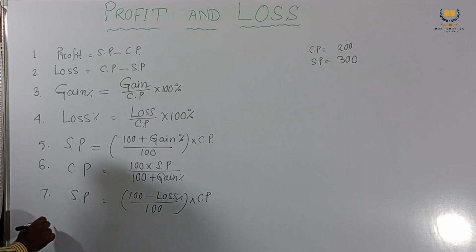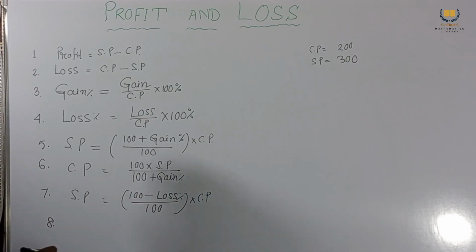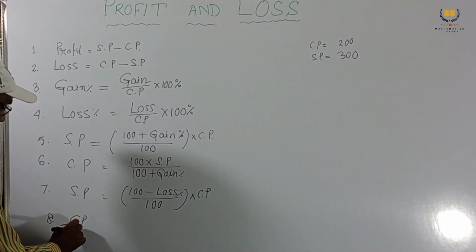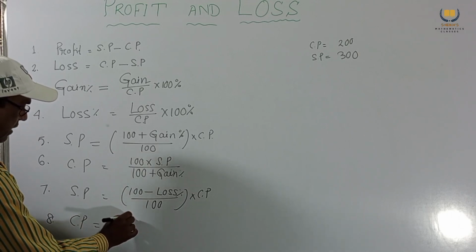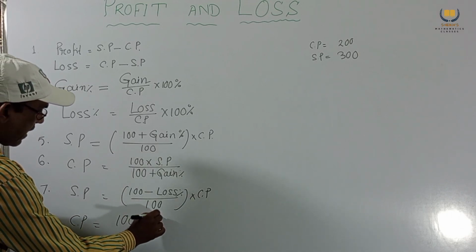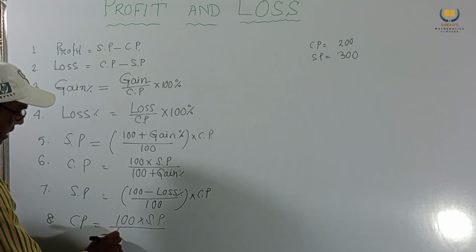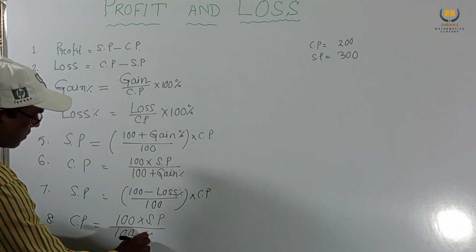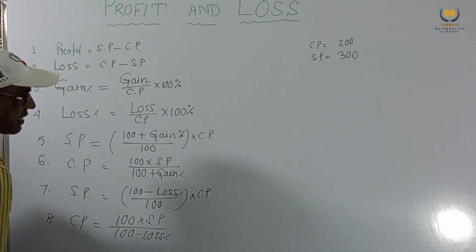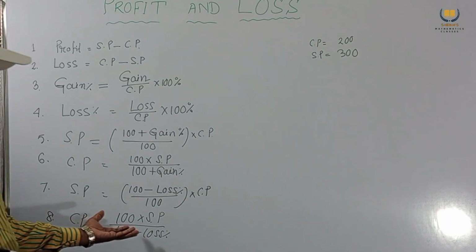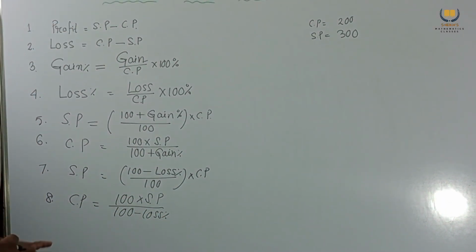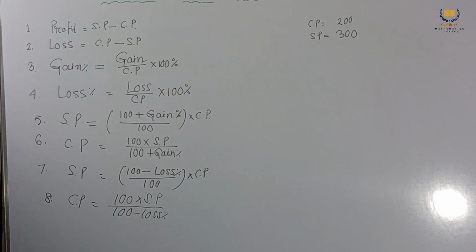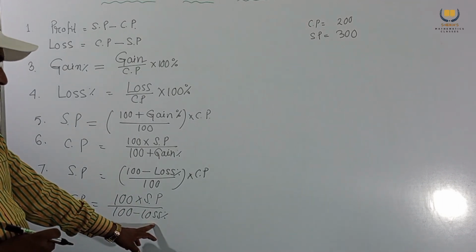Number eight, CP equal to 100 into SP by (100 minus loss percent). These are the formulas.